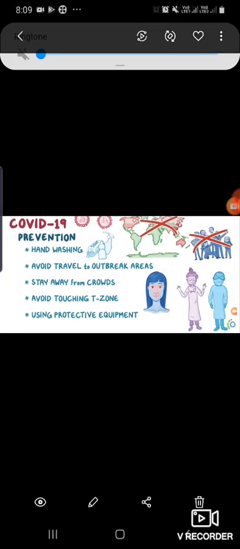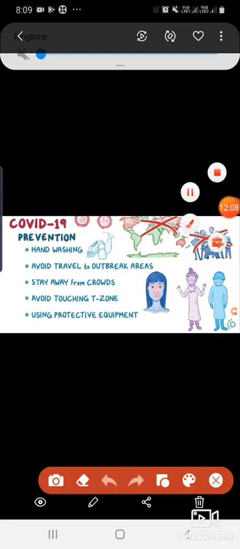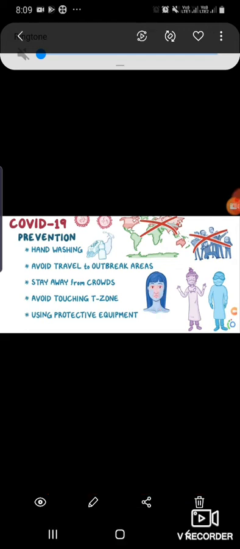So we have to adopt this prevention: hand washing, avoiding travel to outbreak areas, staying away from crowds, avoiding touching the T-zone. This is called the T-zone, that is, mouth, nose and eyes, and using protective equipment.